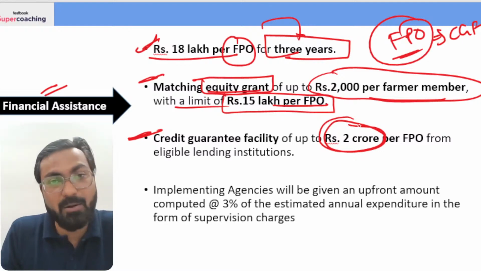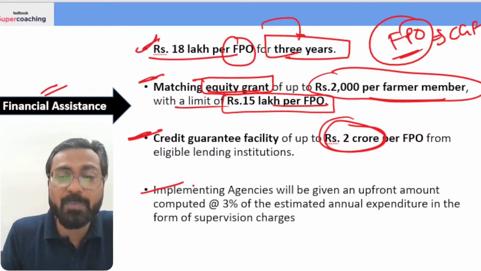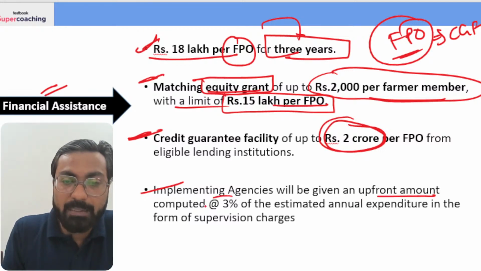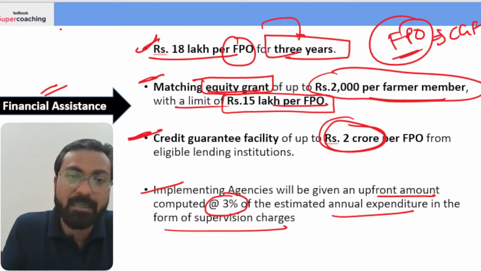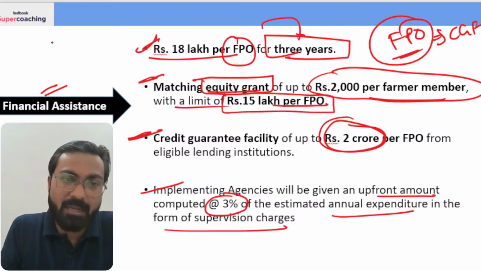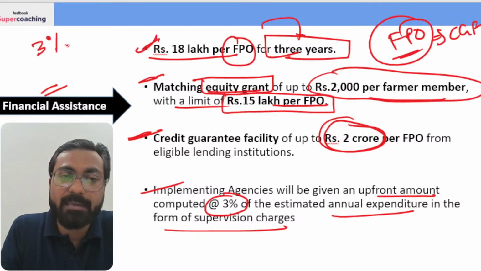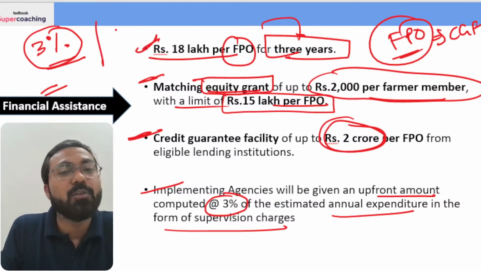Up to 2 crore ke loan pe credit guarantee facility milti hai. Now implementing agencies are provided with an upfront amount computed at 3% of the estimated annual expenditure in the form of supervision charges. Of course, when implementing agencies are working, they also need some amount, right? So how much amount are they provided? They are provided 3% of the estimated annual expenditure in the form of supervision charges.